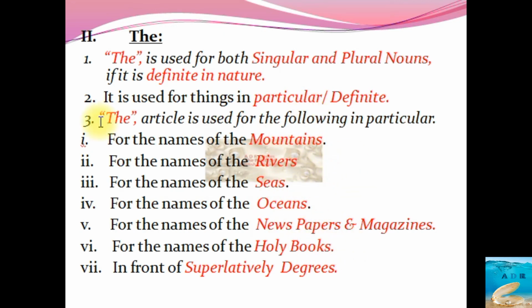See, in the third point I have written 1, 2, 3 in small Roman numbers. In this you have to pay attention to the names of the mountains, rivers, seas, oceans, newspapers and magazines, the holy books, and in front of the superlative degree. A or an is never used in front of these things. It's very easy to remember. From the mountain the river flows, the river goes and merges in the sea, the sea then goes and merges in the ocean. So this thing is very easy.